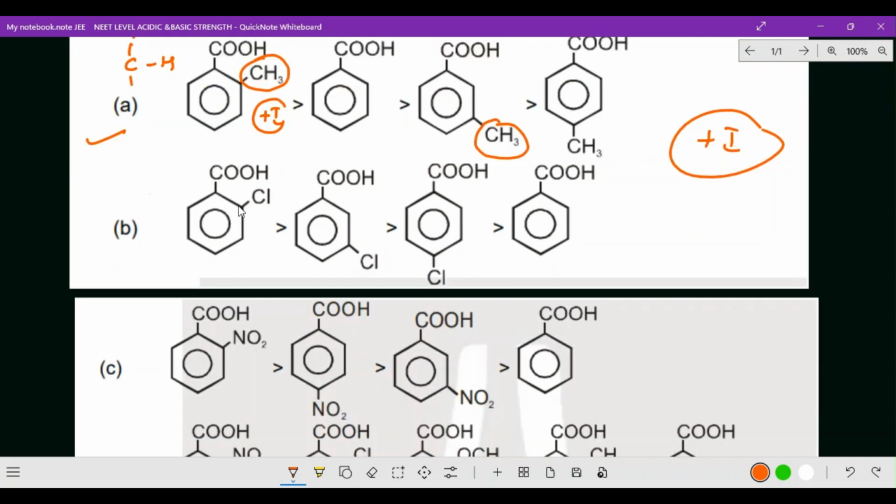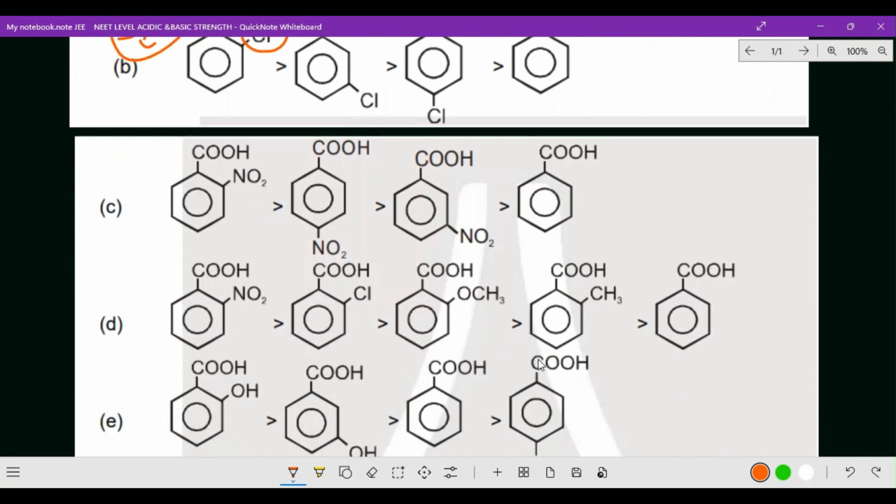Next, chlorobenzoic acid: ortho, metachlorobenzoic acid, parachlorobenzoic acid, and benzoic acid. Ortho substituted is stronger than meta and para, with a minus I effect. The same idea applies to a nitro group at the ortho position, which is more acidic. Ortho nitrobenzoic acid is greater than para, then meta, where resonance takes place. So orthonitrobenzoic acid is greater than paranitrobenzoic acid, then metanitrobenzoic acid, then finally benzoic acid.